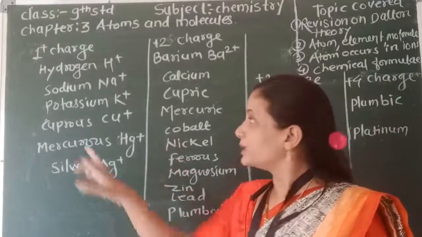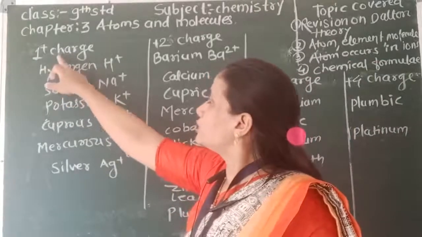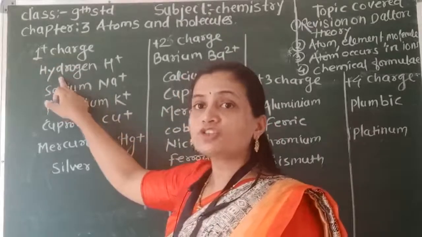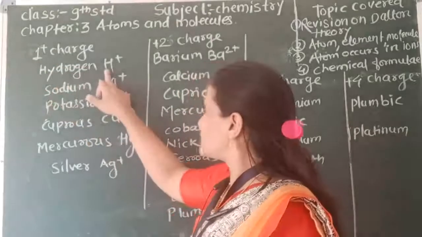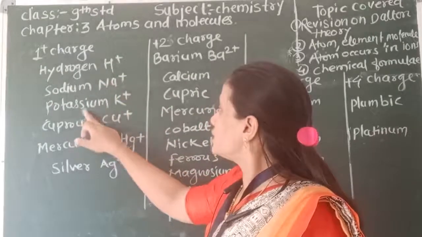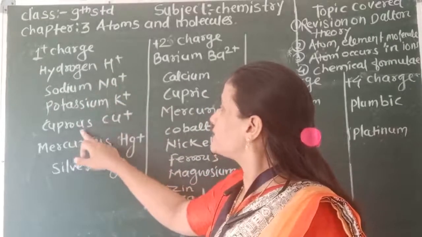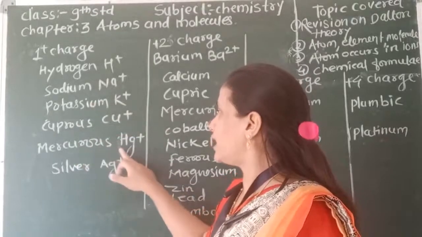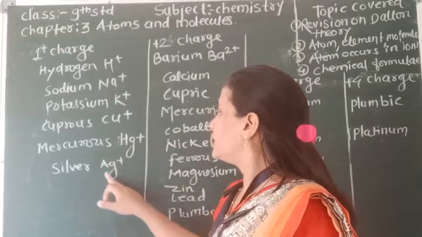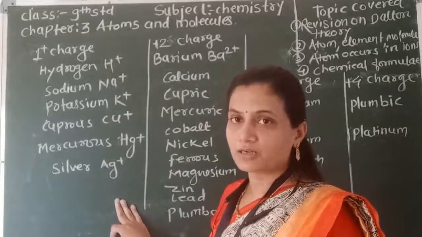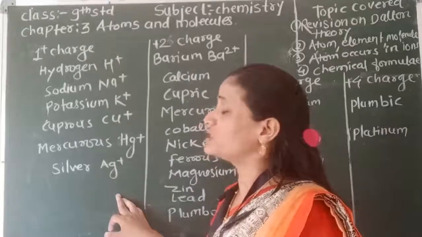So let's see the charges on the cations, that is, the positively charged ions. Let's see first those elements which have a plus one charge. Hydrogen lost one electron, so it has a plus one charge. Sodium Na 1 positive, potassium K 1 positive, cuprous Cu 1 positive, mercurous Hg 1 positive, silver Ag 1 positive. These are the atoms which have a plus one charge.